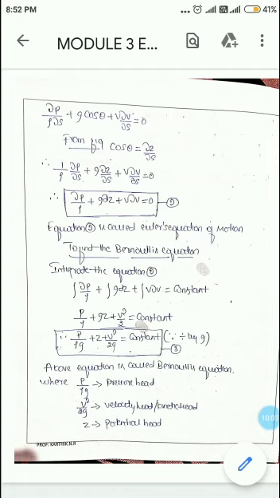Therefore we can easily state the Bernoulli's equation statement: the sum of the pressure head, velocity head and potential head is constant.